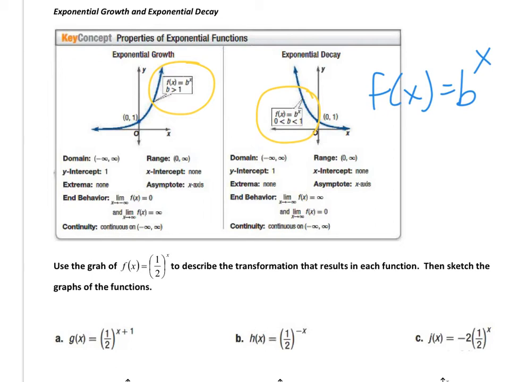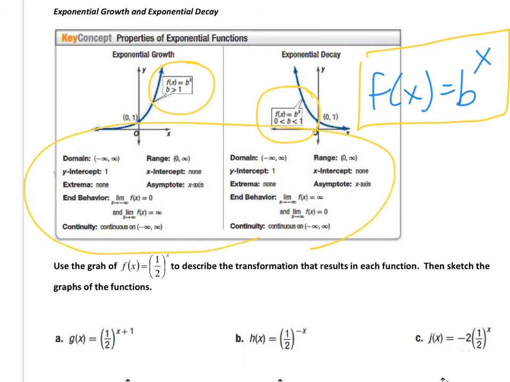So on our next page here, we have our basic blueprint for an exponential function, just comparing the two types. Again, when we have growth, base bigger than 1, and when we have decay, our base is between 0 and 1. Noticing that both have the same y-intercept because anything to the 0 power is 1, and going over some of the features that we just discussed on the function. Noticing that they are continuous, that they do pass our continuity test anywhere on the domain.